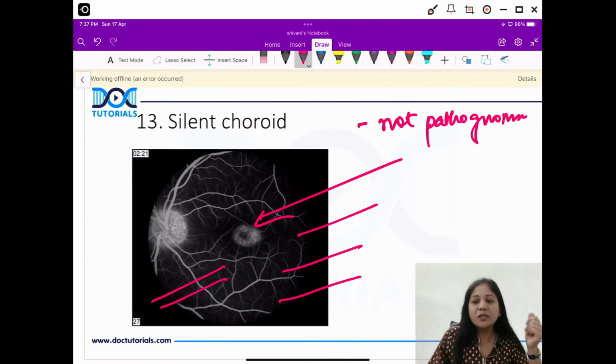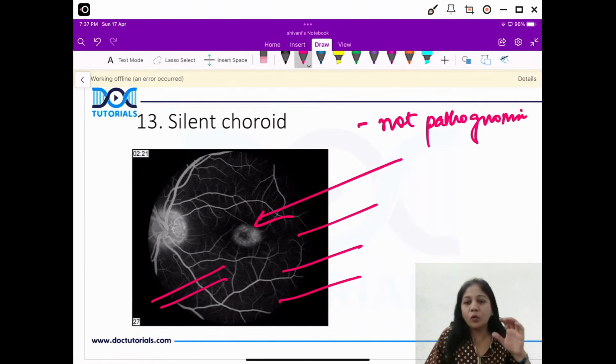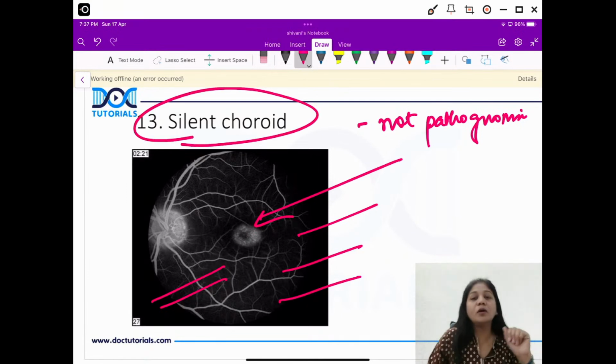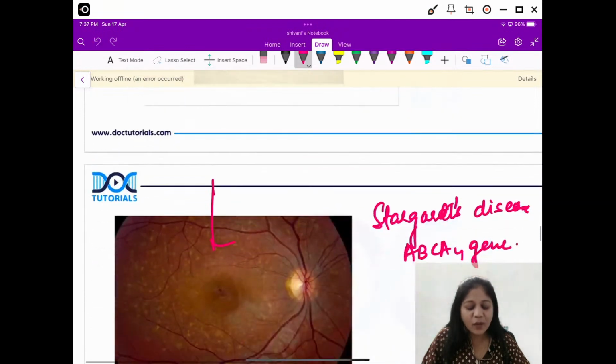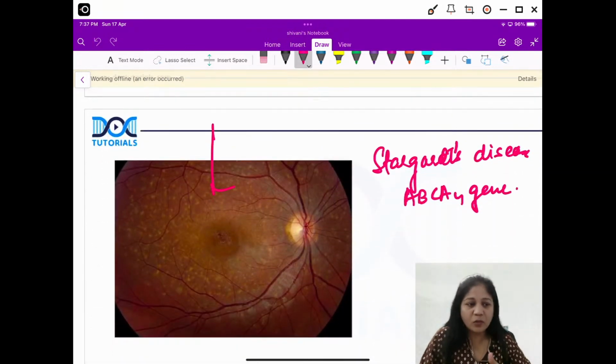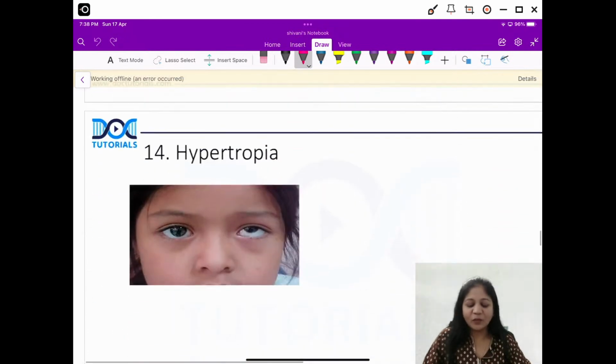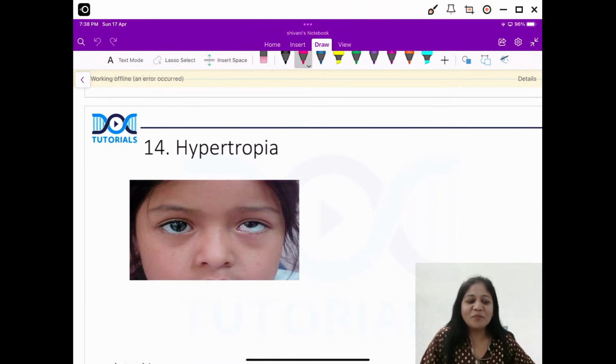This can be seen in other disorders also, but if you have a question related to Stargardt's disease and they mention the word silent choroid or this picture comes, then your diagnosis would be easier, okay? So I hope the Stargardt's disease is clear. You can have various picture questions related to this problem, okay? This is the most common macular dystrophy, which is autosomal recessively inherited in children. Clear? Now, something related to the picture, but for our